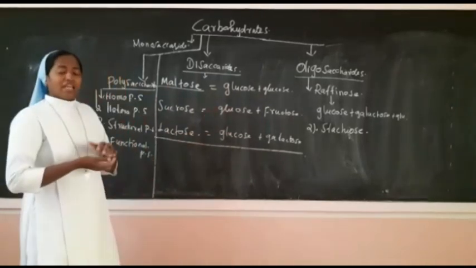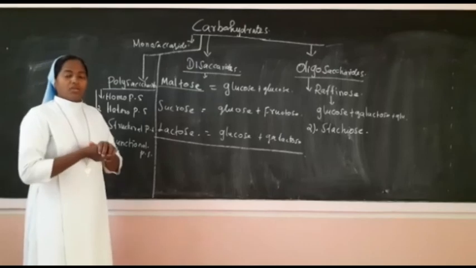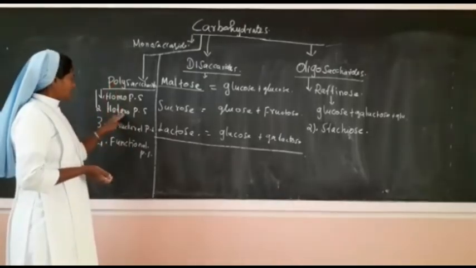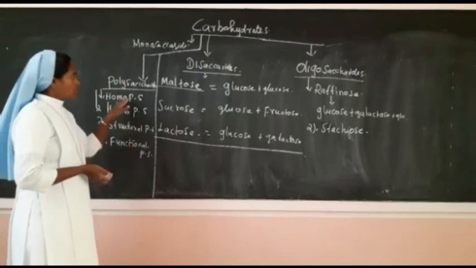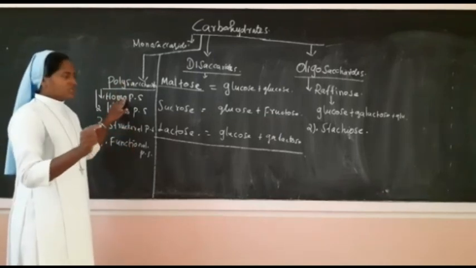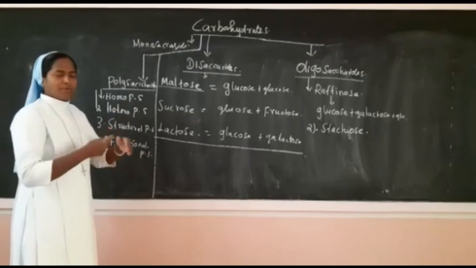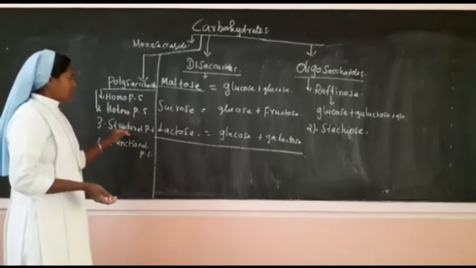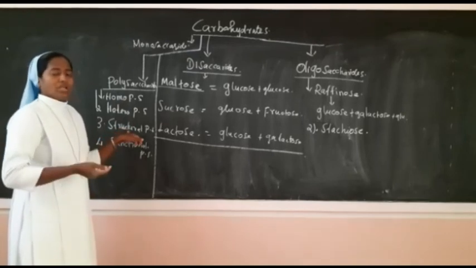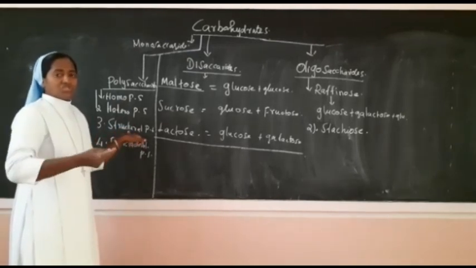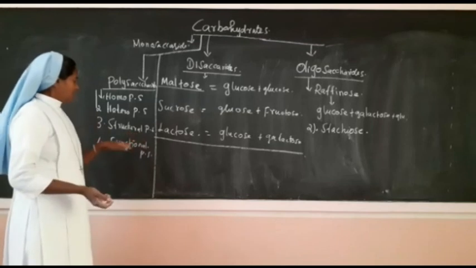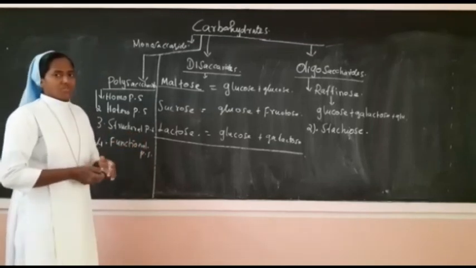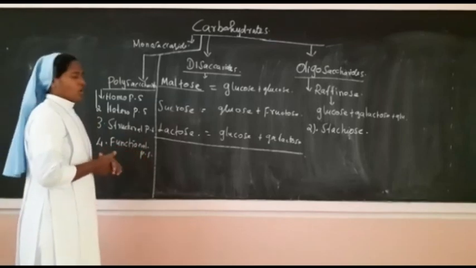Then more than 10 molecules of glucose or simple sugars combined form homopolysaccharides, heteropolysaccharides, structural and functional. Homo means the same type of simple sugars; hetero means different types of simple sugars combined to form a linear structure. Structural polysaccharides form structures in plants and animals. Functional polysaccharides play a functional role in organisms. That's why we call them functional polysaccharides.